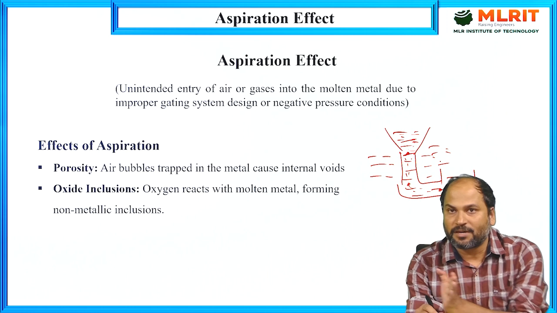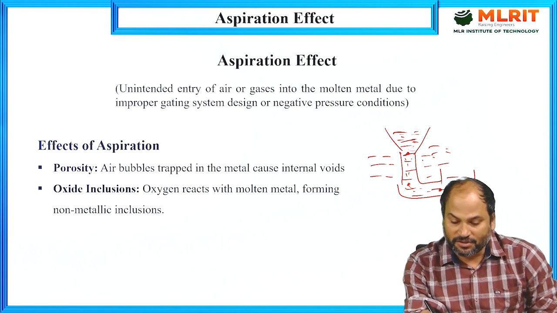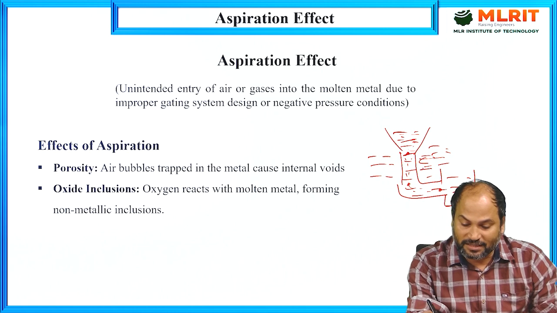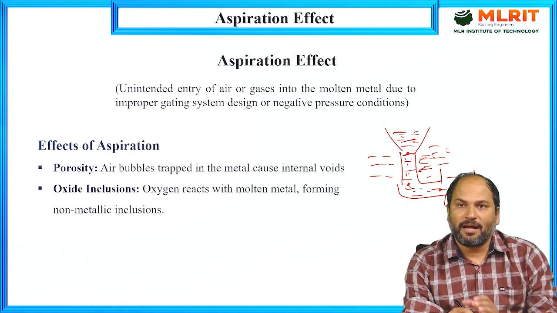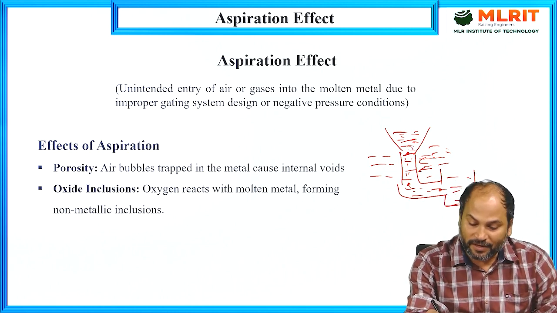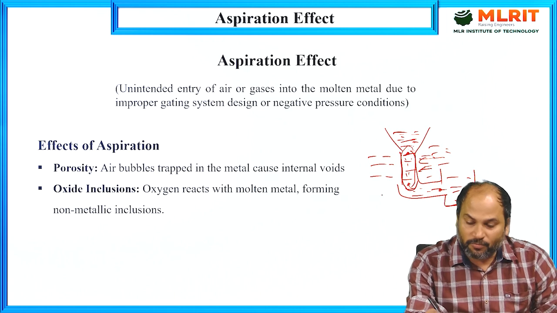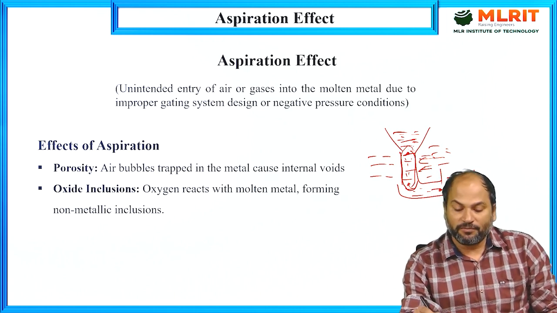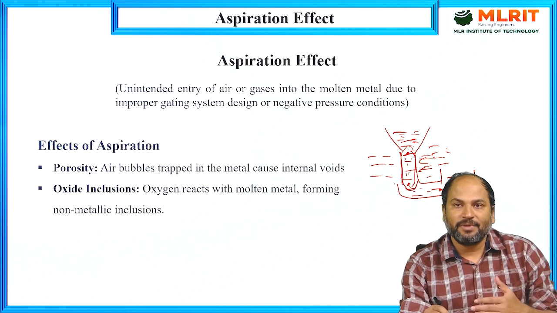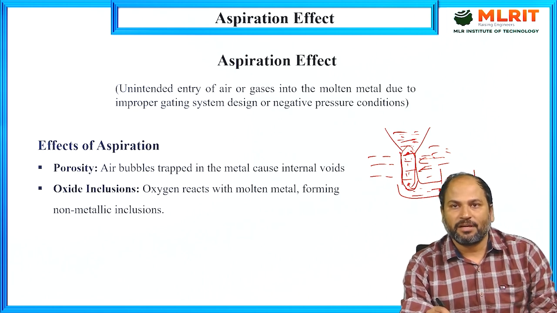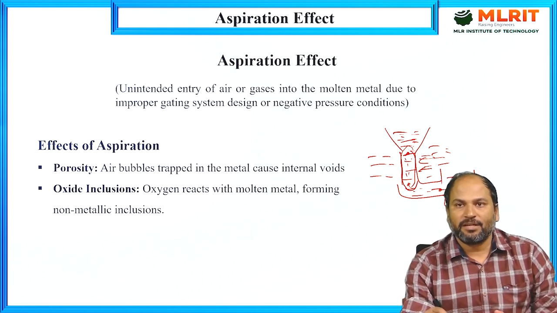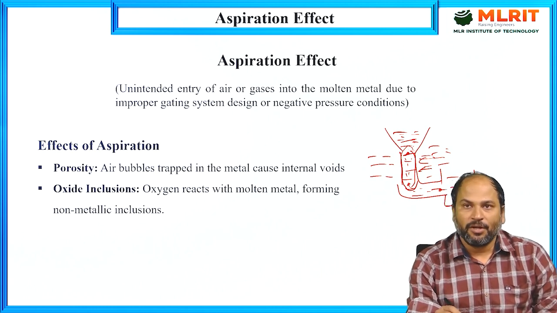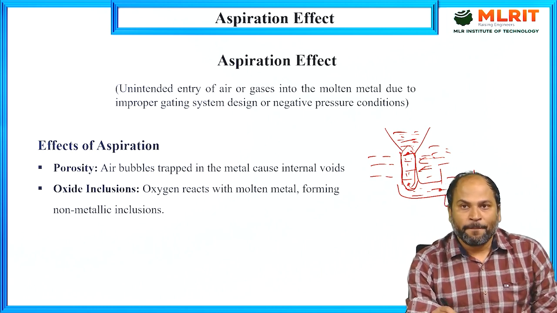The air from the outer part will rush inside the mold cavity and the gating system. This air will mix with the molten metal which is finally reaching the mold cavity. Once mixed, it will be entrapped with the molten metal, and finally it will appear as a defect known as a cast defect. So this is known as the aspiration effect.